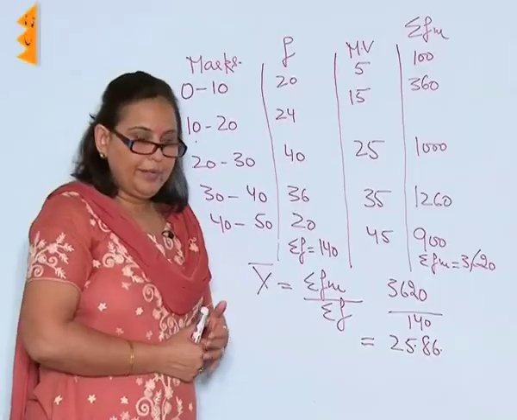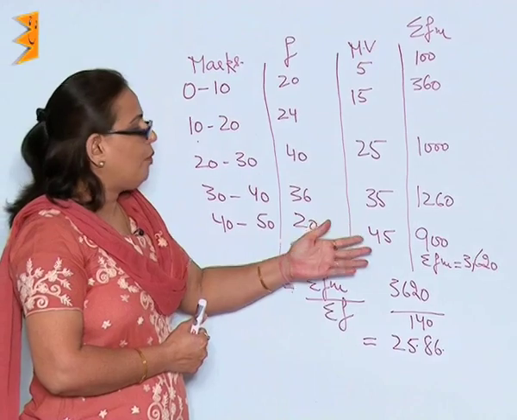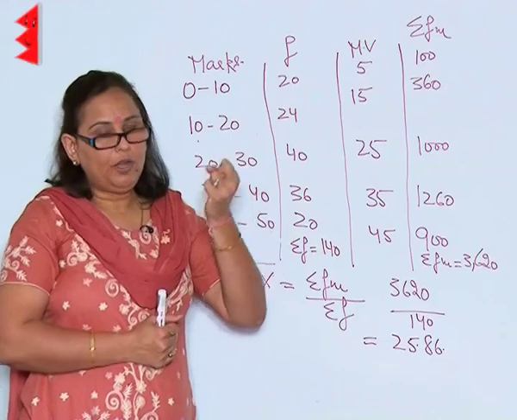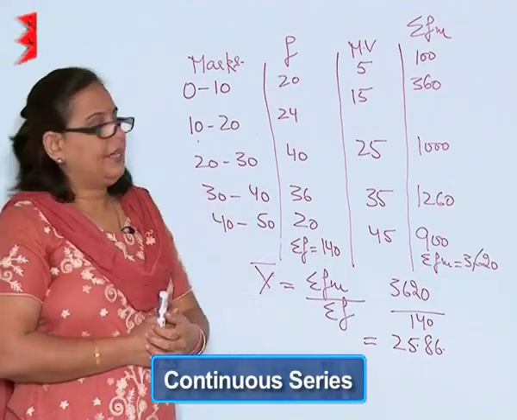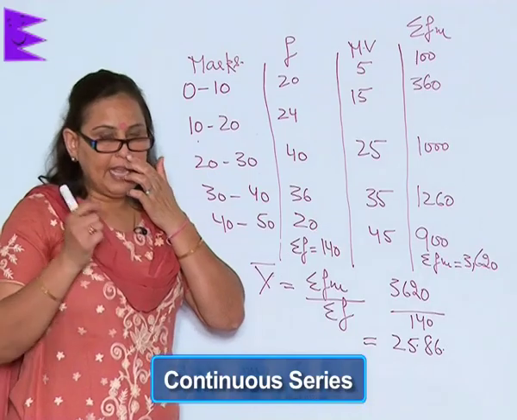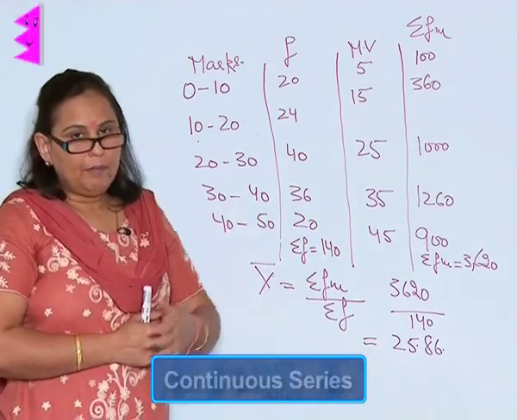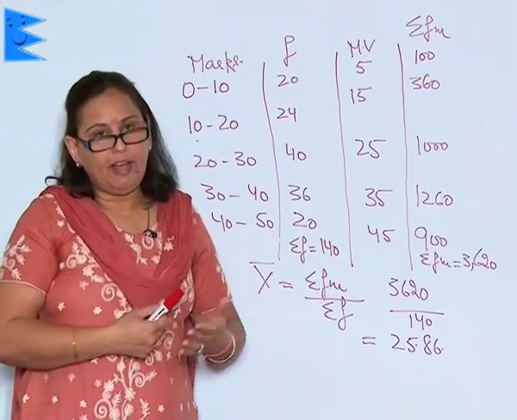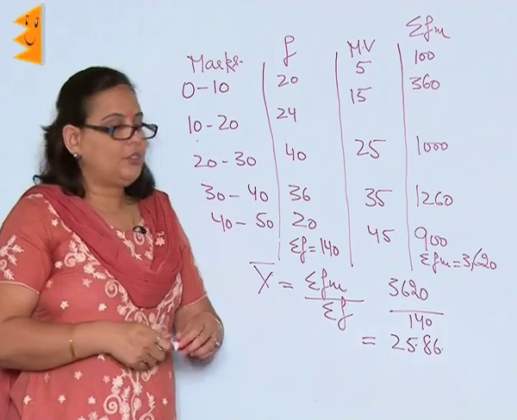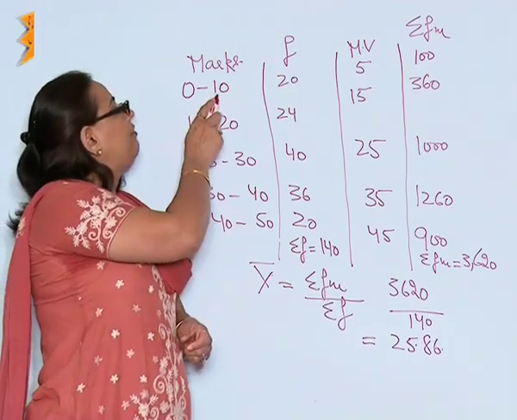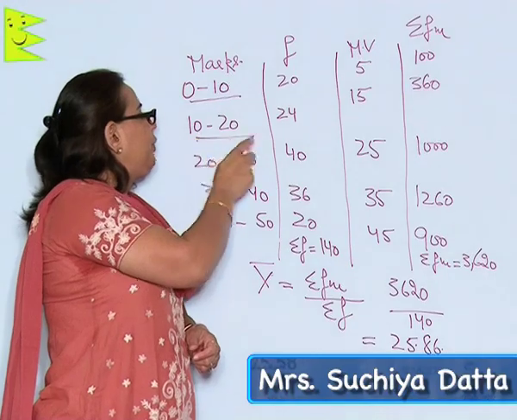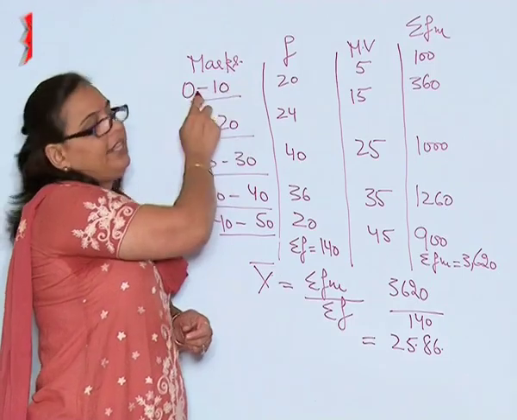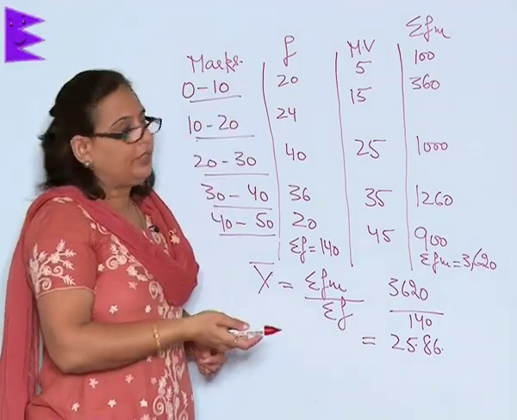that is 29.47. Now let me talk of the third kind of mean, and that is what we call the continuous series. In this we do not have the exact marks scored by the students, but we have them in a range, and here the series which we have picked up is of 10. So here it is the class interval of 10: 0 to 10, 10 to 20, 20 to 30, 30 to 40 and 40 to 50. So in this range is the number of students who have got the marks.